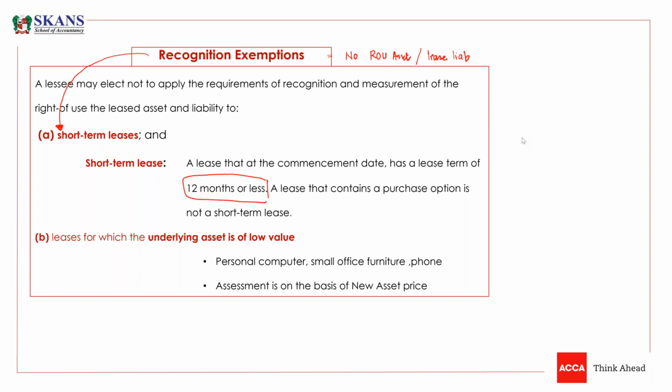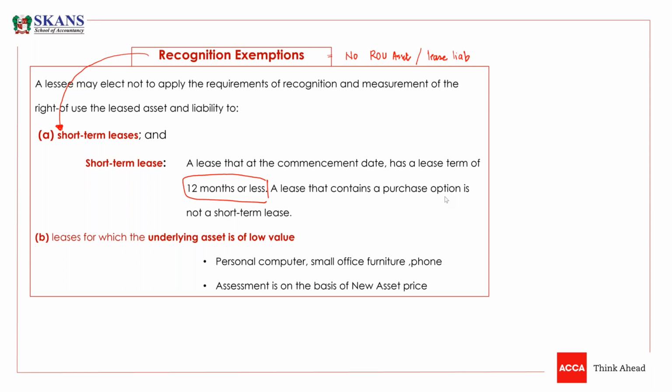So remember, it should not have a purchase option in the lease. If there is a purchase option, no exception will be applied. You can't apply the exemption on those types of lease where the lessee has a purchase option. In that situation, you have to book a right of use asset and a lease liability.